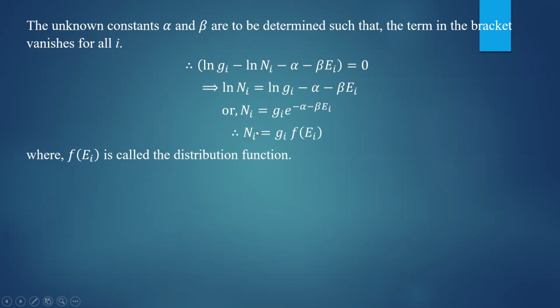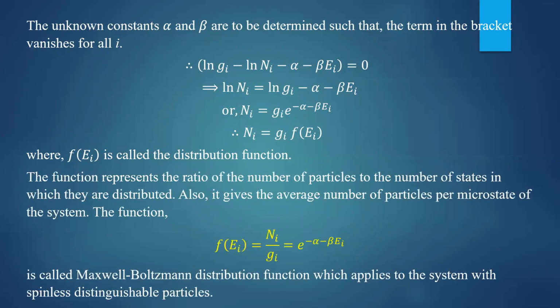Otherwise, ni, the total number of particles in the system, is always represented as a product of number of states into distribution function. That is the common platform for finding the number of particles in the system distributed in accordance with certain distribution function. So therefore, ni is always represented as gi into f of ei. Here, f of ei is called the distribution function. And this equation is derived by considering the conditions provided in the Maxwell-Boltzmann distribution statistics. Therefore, this particular distribution function f of ei should be called the Maxwell-Boltzmann distribution function.